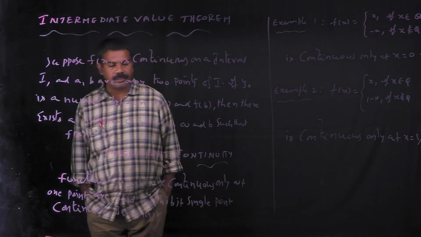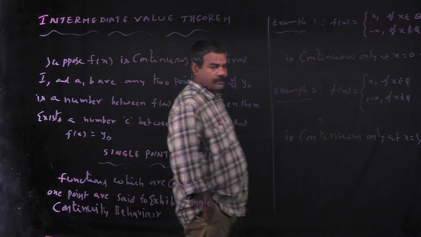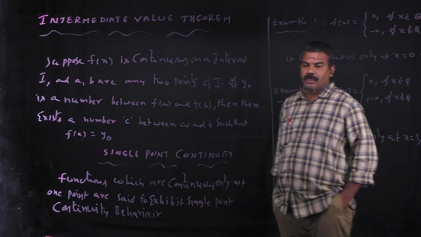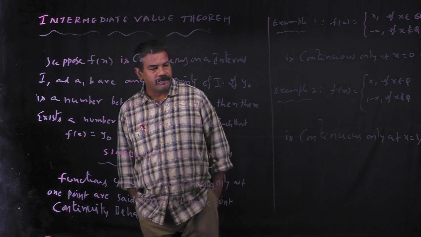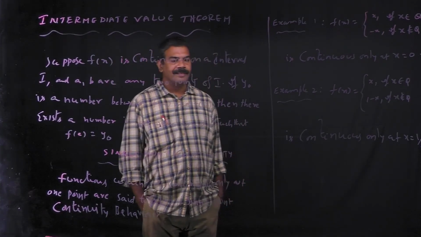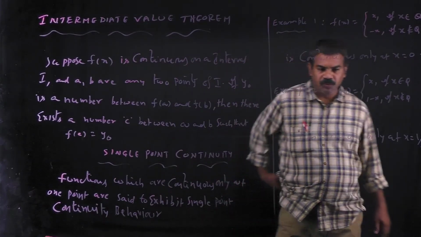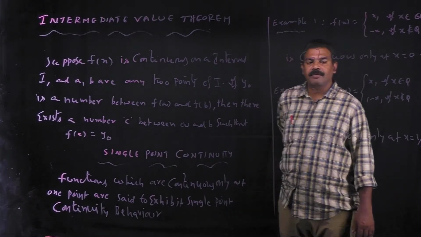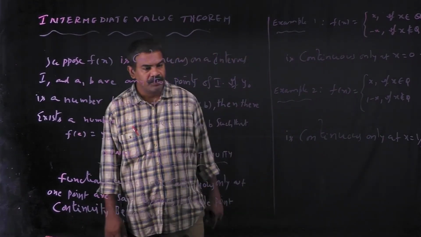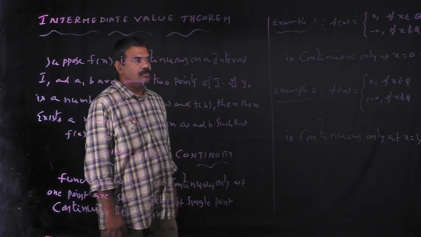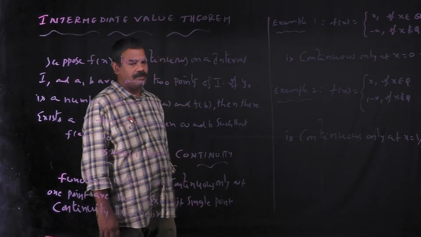Now let's discuss single point continuity. Those functions which are continuous at only one point are called single point continuity functions. Take the example. Example 1: f of x is equal to x if x belongs to Q, and minus x if x does not belong to Q, is a continuous function only at x equal to 0. So other than x equal to 0, it is not continuous.